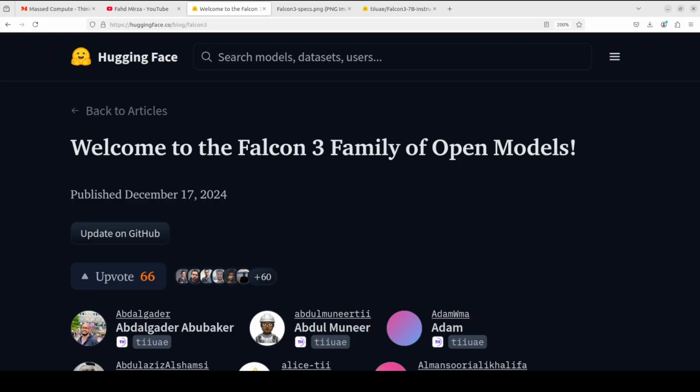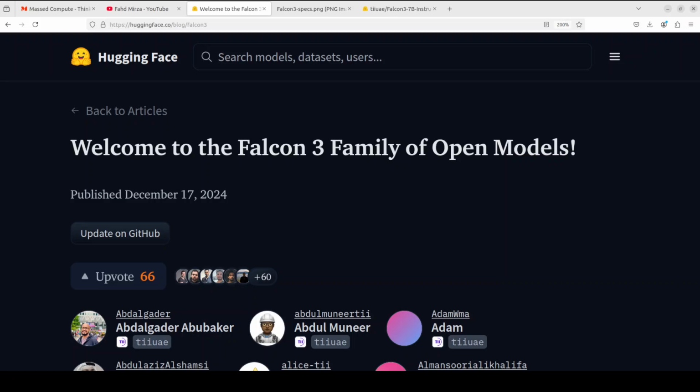In this video, I am going to introduce you to and install locally Falcon 3, which has been released by Technology Innovation Institute in Abu Dhabi. They have released a full family of decoder-only LLMs under 10 billion parameters. These models are specially geared toward expanding the capabilities of models in the realms of science, math and coding capabilities.